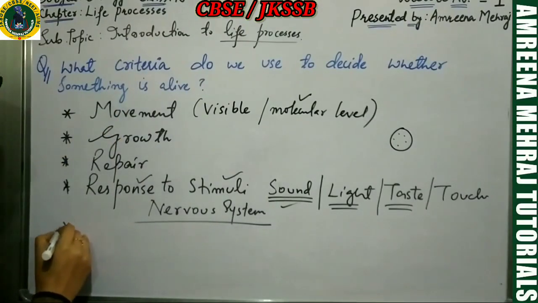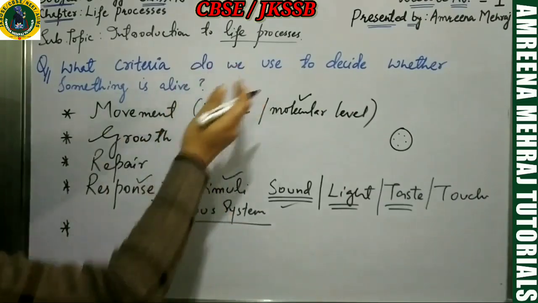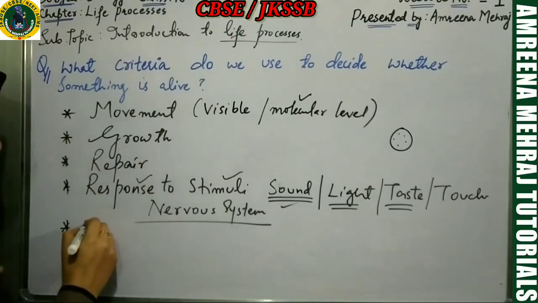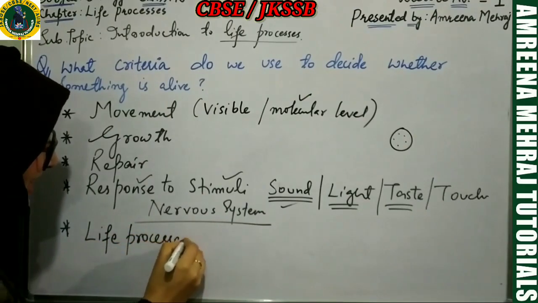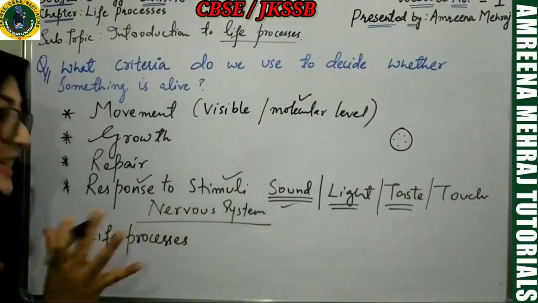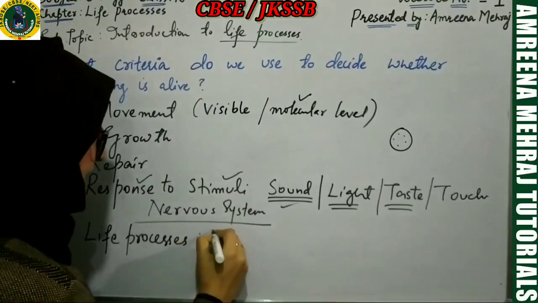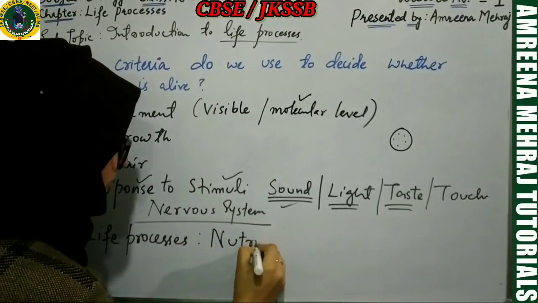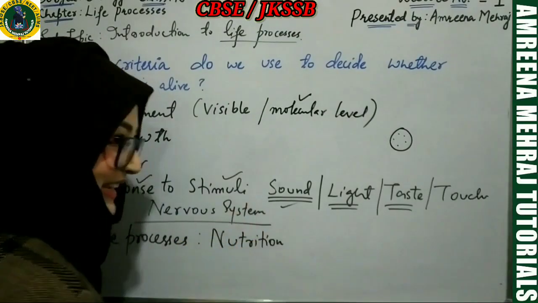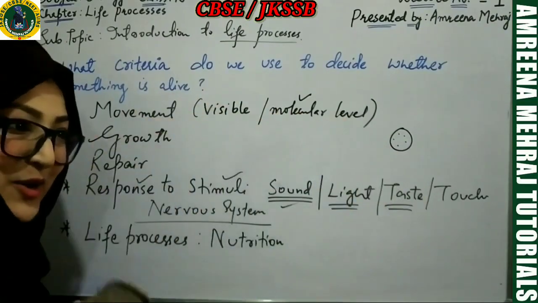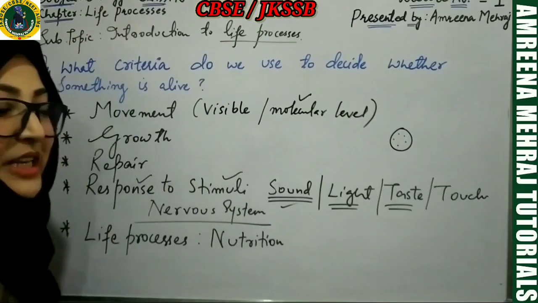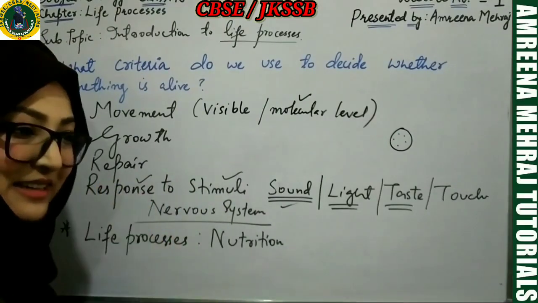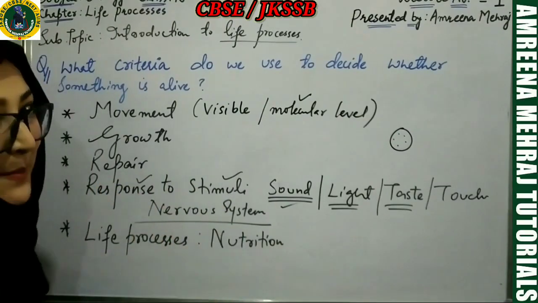The next criterion, which is very important to decide whether something is alive, is the presence of life processes. The organism must show these life processes. The process of nutrition is the uptake of food and utilization of food to get energy or to grow and develop the body.